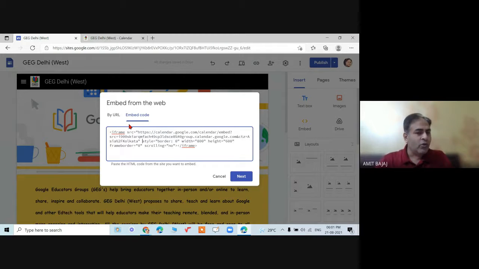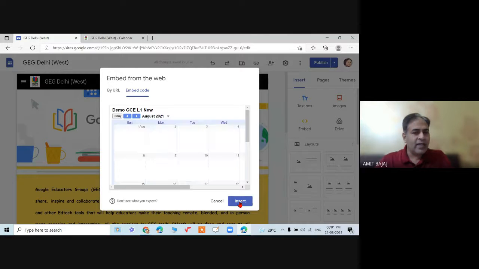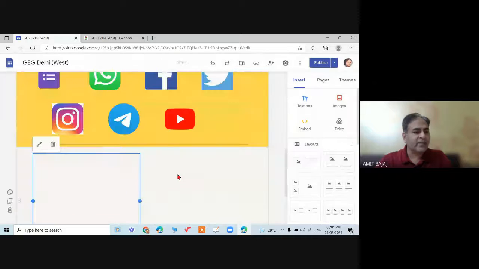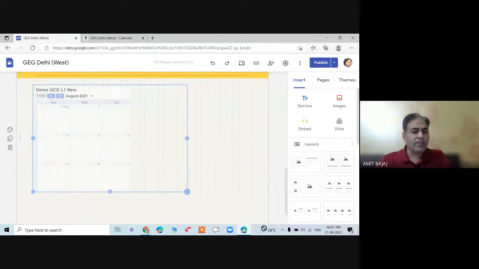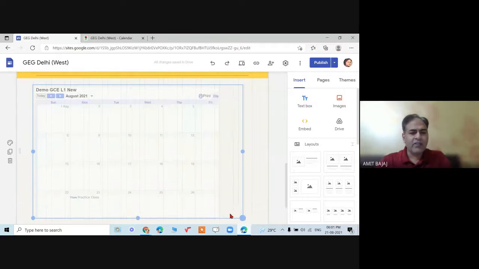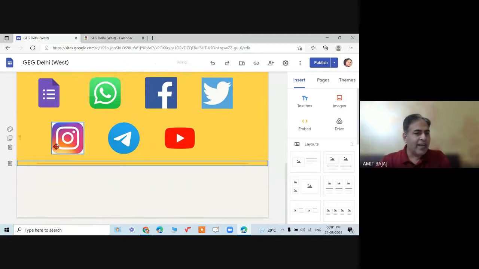I just need to know where to copy and paste this, right? And click on next. It will show me the layout of this calendar, and then I can simply insert this calendar. So my calendar is inserted. I can always resize that, so we will learn that later. So this way you can embed your calendar also.